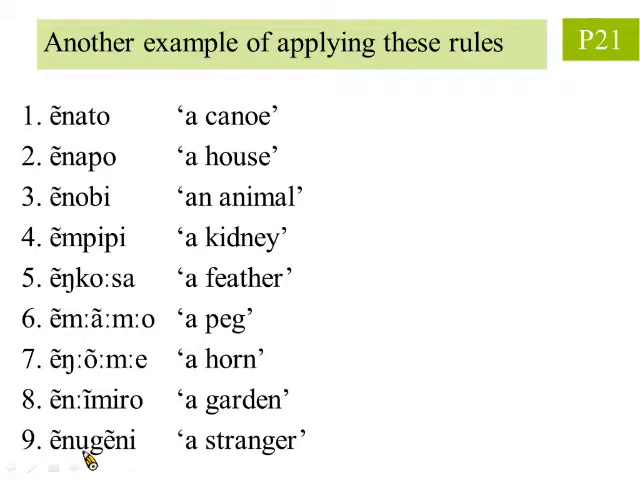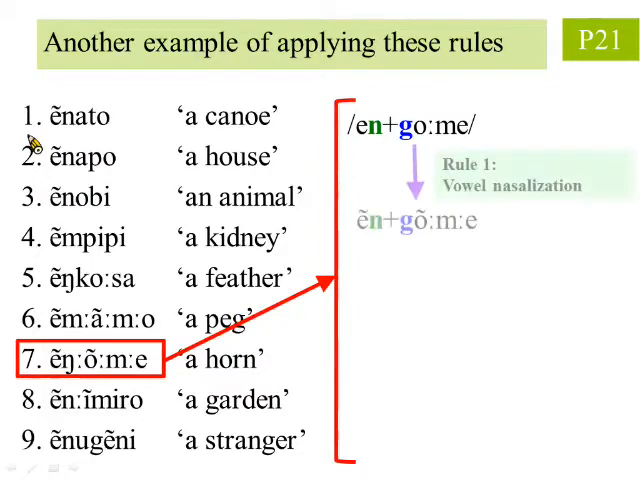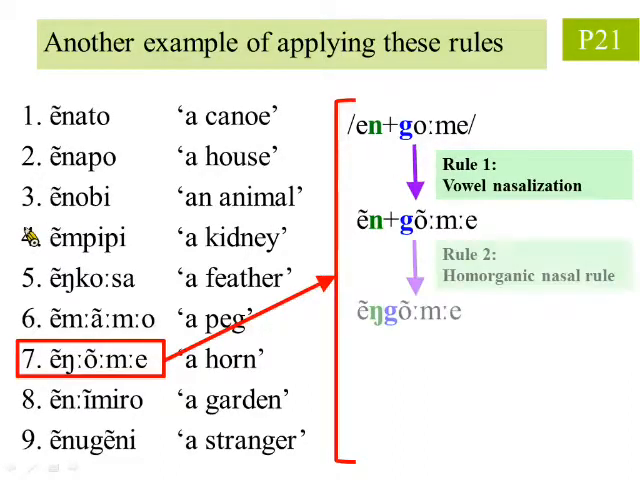Finally, we demonstrate another example of applying these rules. Here we pick the 7th word. The word's original phonemic representation looks like this, which I indicate with 2 slashes. To get the final phonetic representation, we need to apply the rules we found. First, we apply vowel nasalization. There are 2 vowels here that are affected by their following nasal consonant, so we add a tilde symbol to both. Next, we apply the homorganic nasal rule.